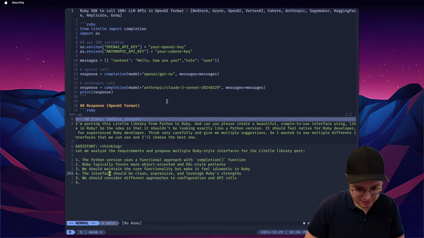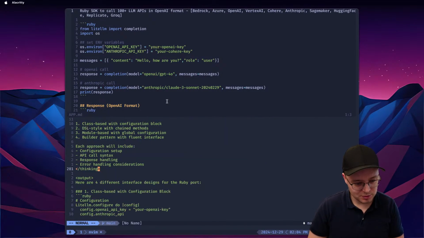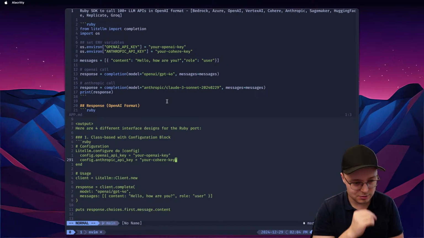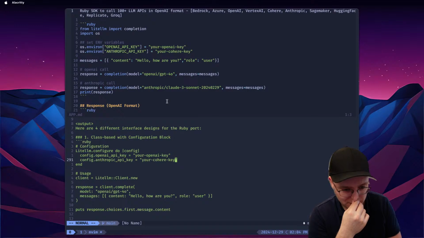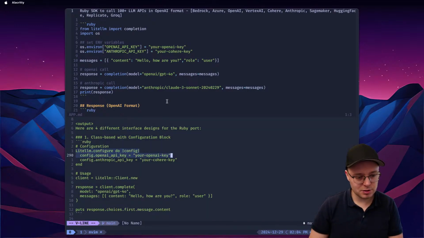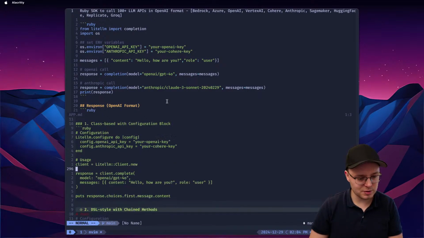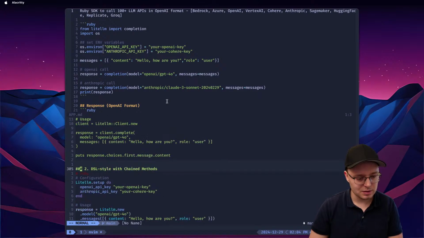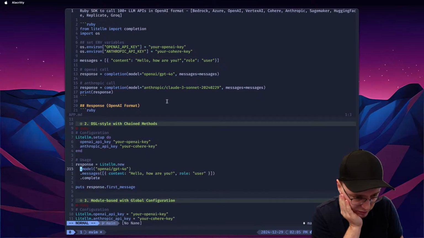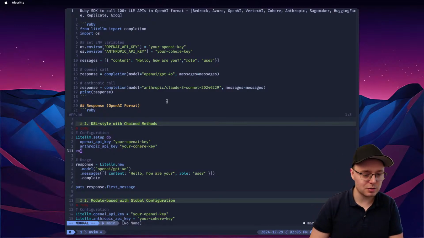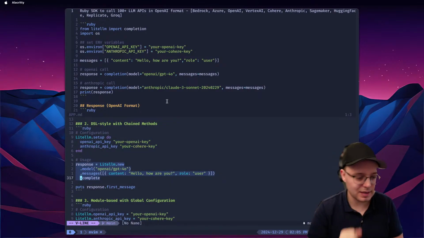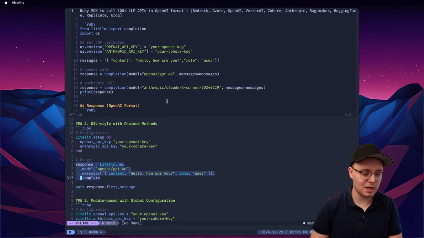All right, so I just asked it to do a couple of things, and my prompt has some special sauce to do this thinking process, and then let's review what it came up with. So class-based configuration, LiteLLM. For some reason, it calls it LiteLLM. That's fine. LiteLLM client, this client thing. Not sure I'm a big fan of it. Or DSL style. Okay, so we have this. Okay, this is horrible. I don't like this DSL style. No, we're not going to do that.